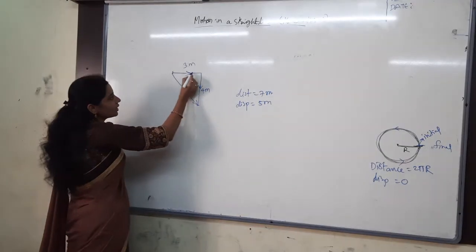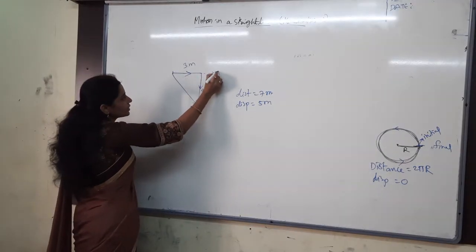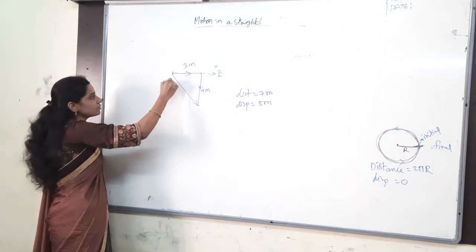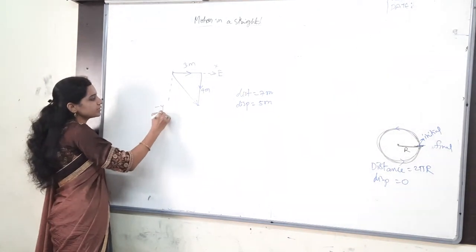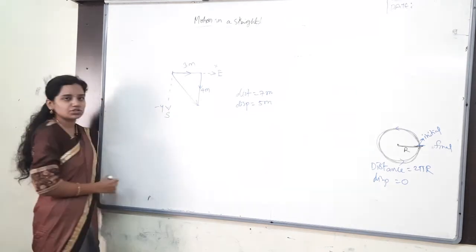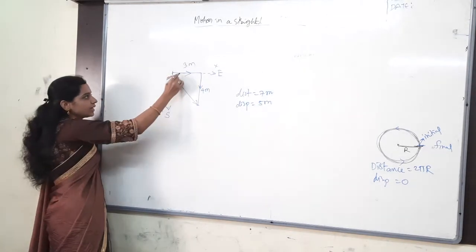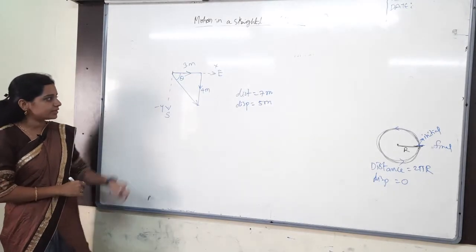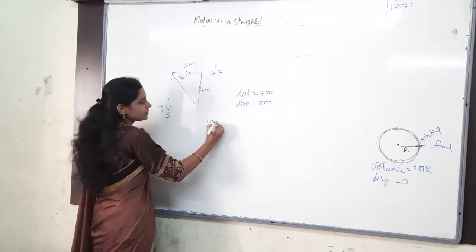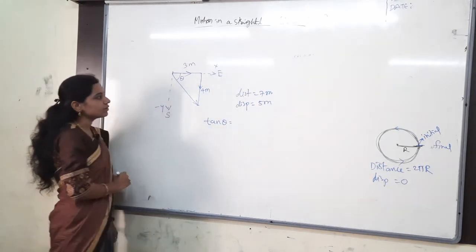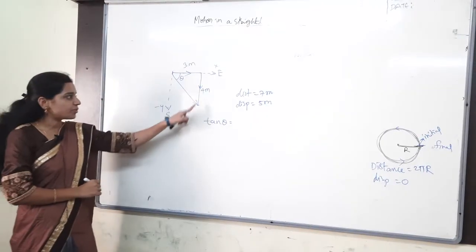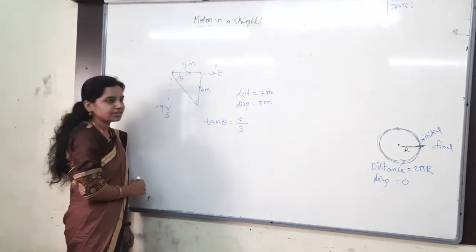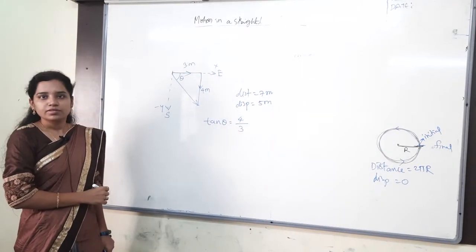This is the displacement I got. Now let me take this as the x-axis, nothing but east, and this as the negative y-axis, which we will take as south. Here the angle is theta. Whenever I consider this angle theta, tan theta is equal to opposite by adjacent. Opposite is 4, and adjacent is 3. 4 by 3, which triangle is that?